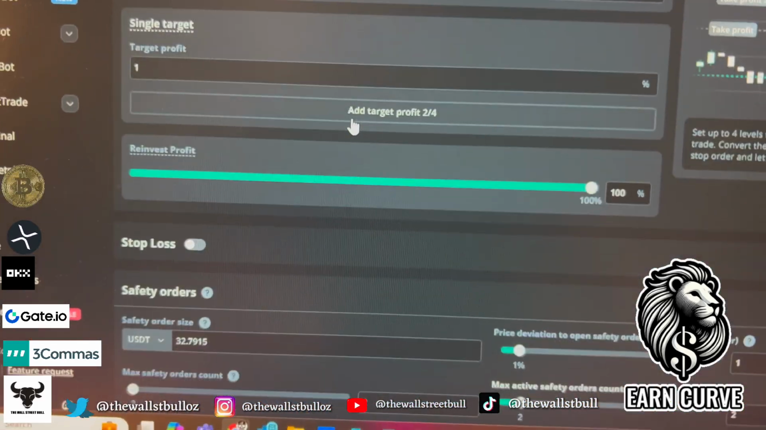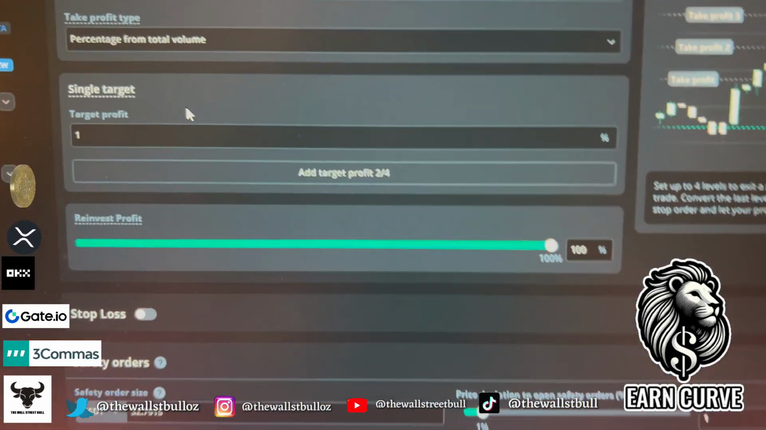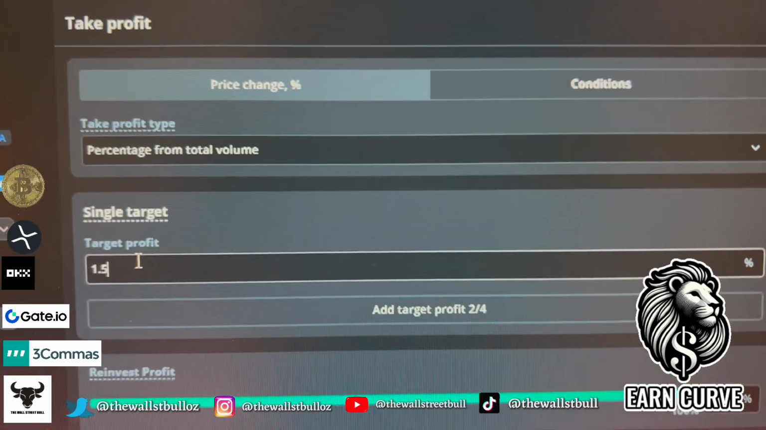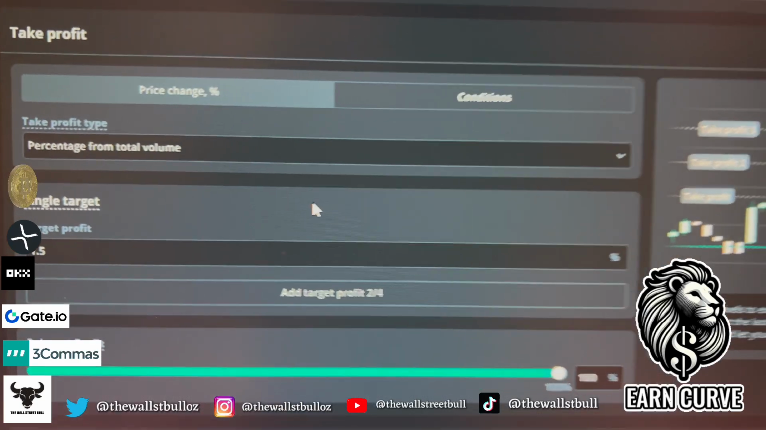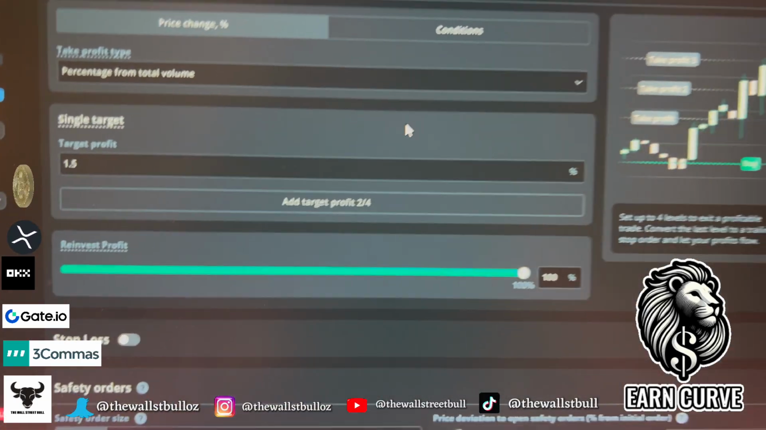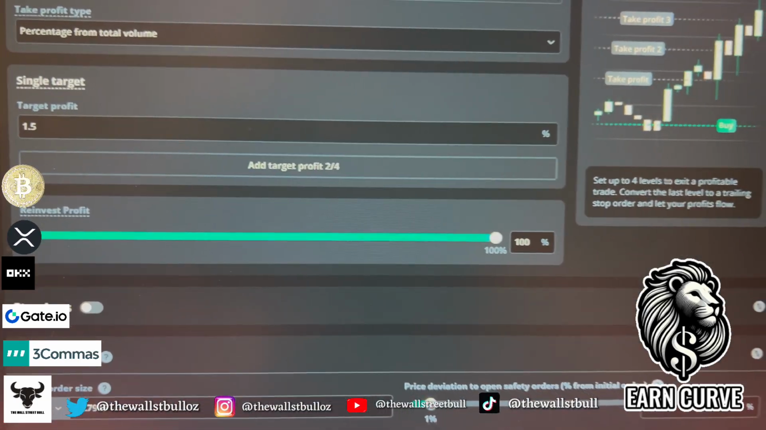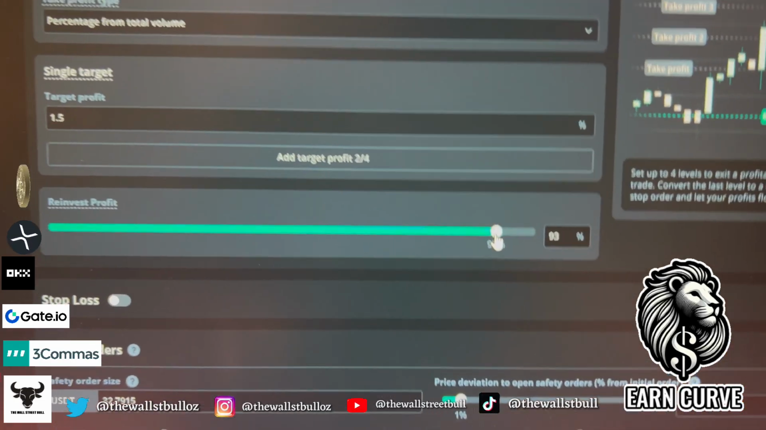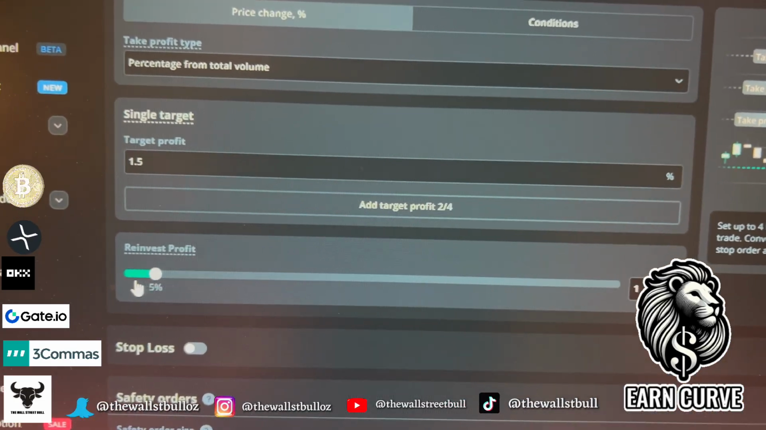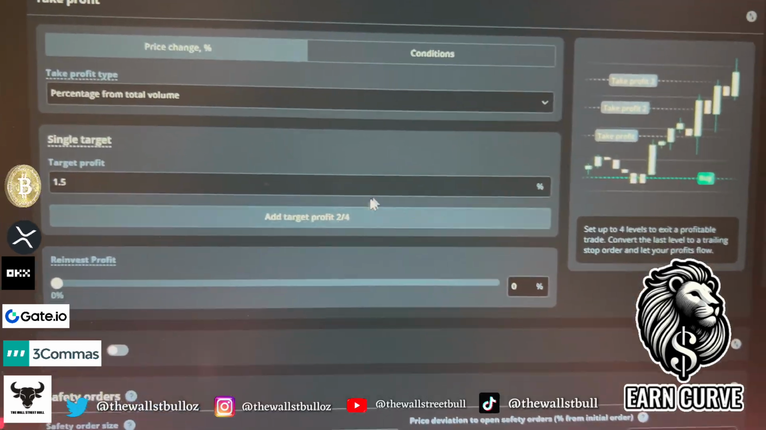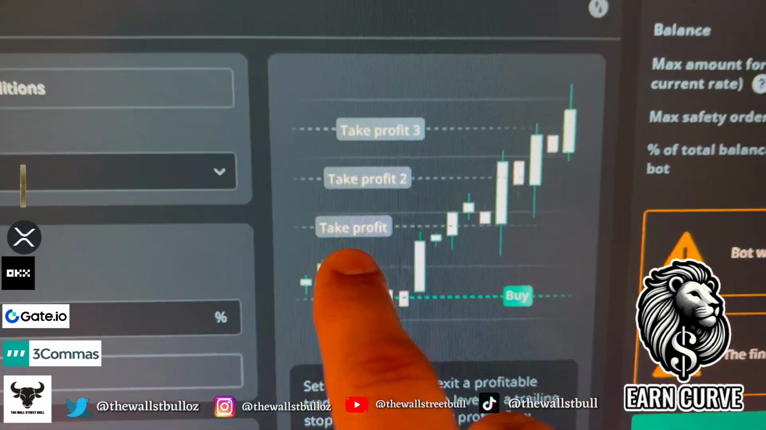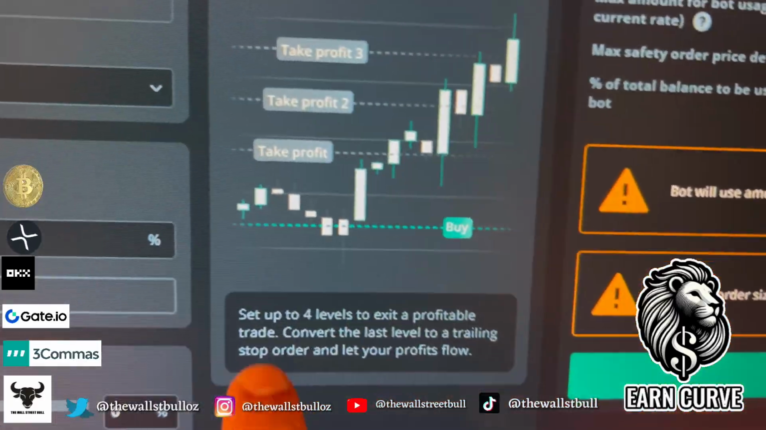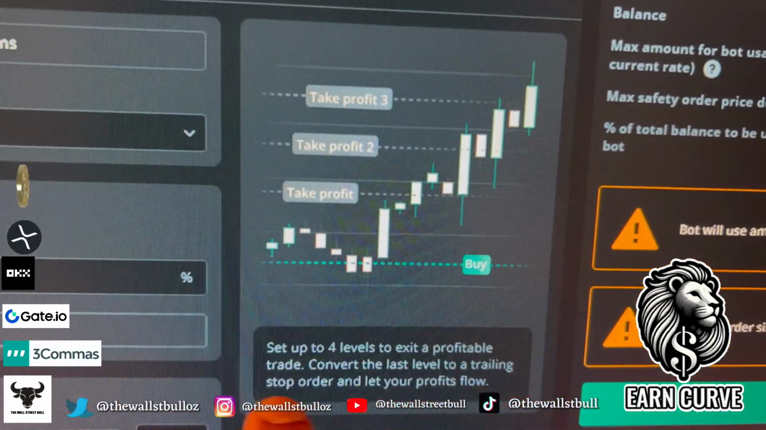Now, moving down, you can see single target right here, take profit. I'm going to set mine to 1.5%. This is what I like to do. It's up to you. You can set whatever you like. Now, coming down here to reinvest profit, if you want to keep adding money back into the deals, or if you want profit, that is up to you. So you come down here, I'm going to set that to 0. But again, basically, this is what it does. Your take profit levels are obviously automatically taken right here. So step up to 4 levels to exit a profitable trade.